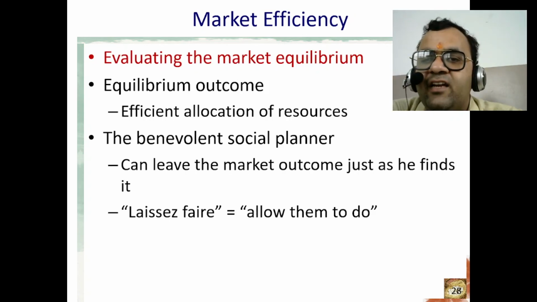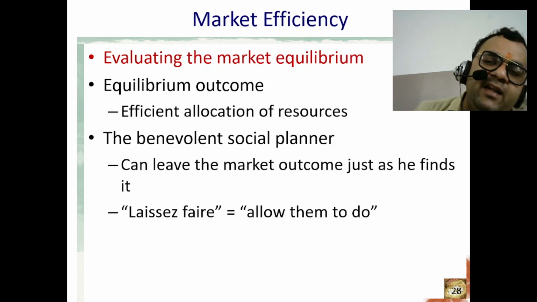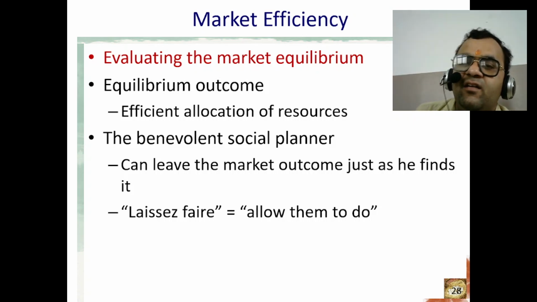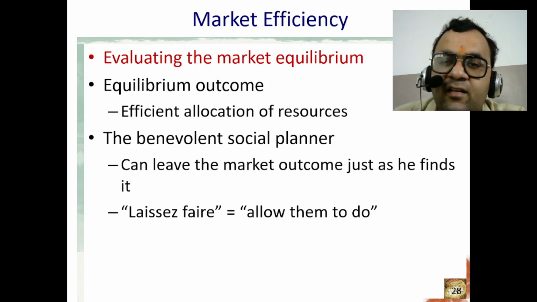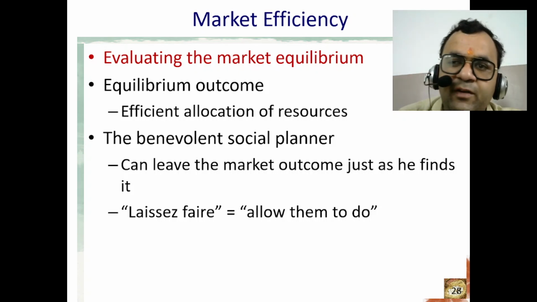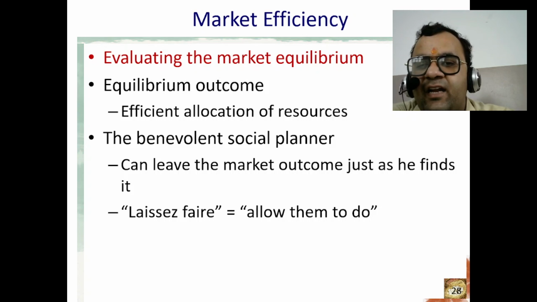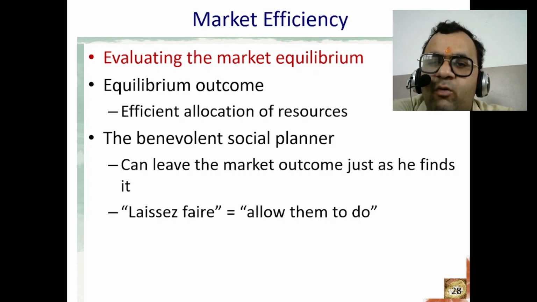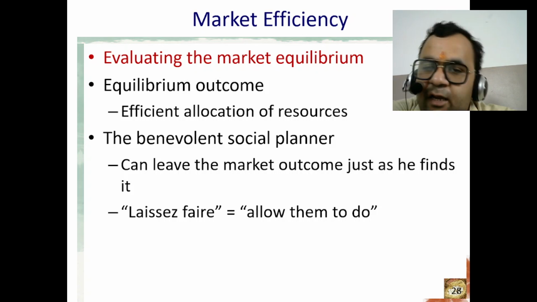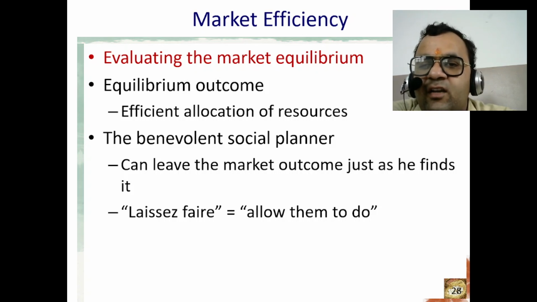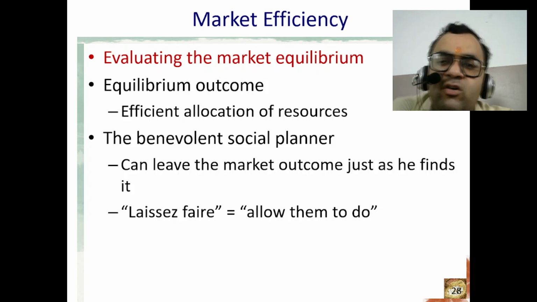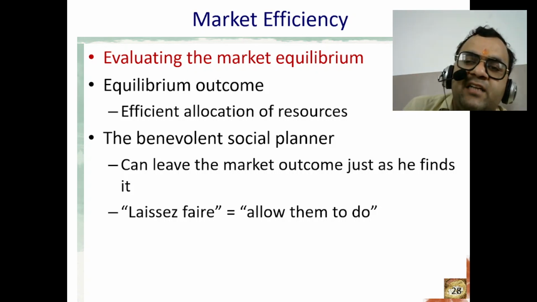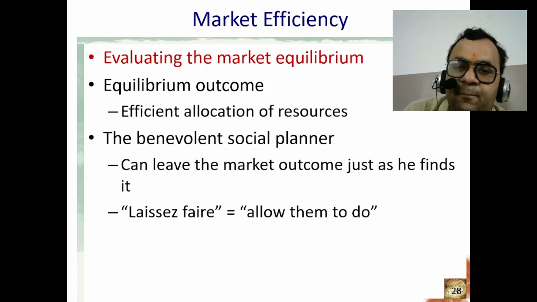Find the equilibrium price and quantity. Graphically or mathematically, we have to find the point where the supply and demand curves intersect, which represents the equilibrium price and quantity. We have to check the equilibrium condition, supply equals demand. We have to verify that the quantity supplied is equal to the quantity demanded at the equilibrium price. There is no tendency for the price to change. Ensure that there is no upward or downward pressure on the price, indicating stability.